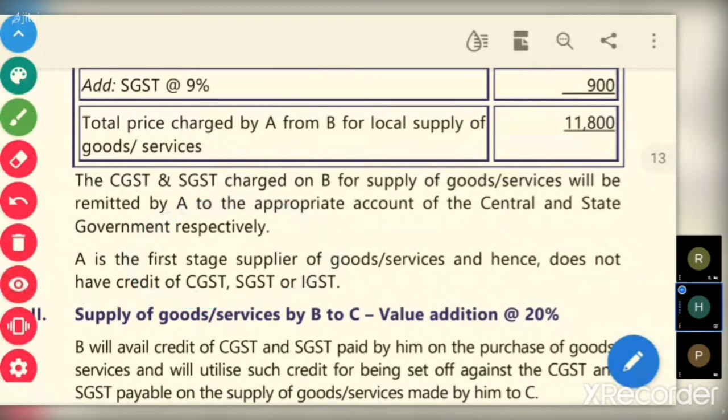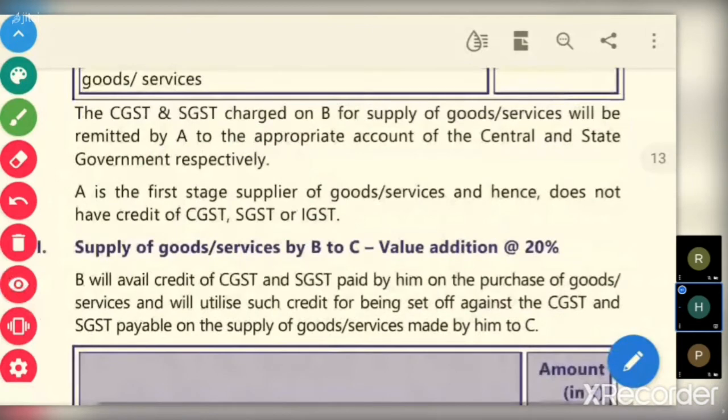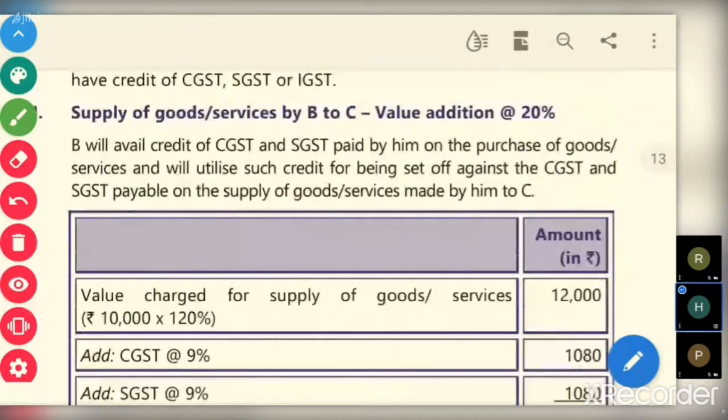Now supply of goods and services by B to C, with value addition at the rate of 20%. B is the buyer in the initial transaction. So B has bought from A. Now B makes a value addition of 20%. In the subsequent second sale, B is selling to C. And what is the value addition? 20%.